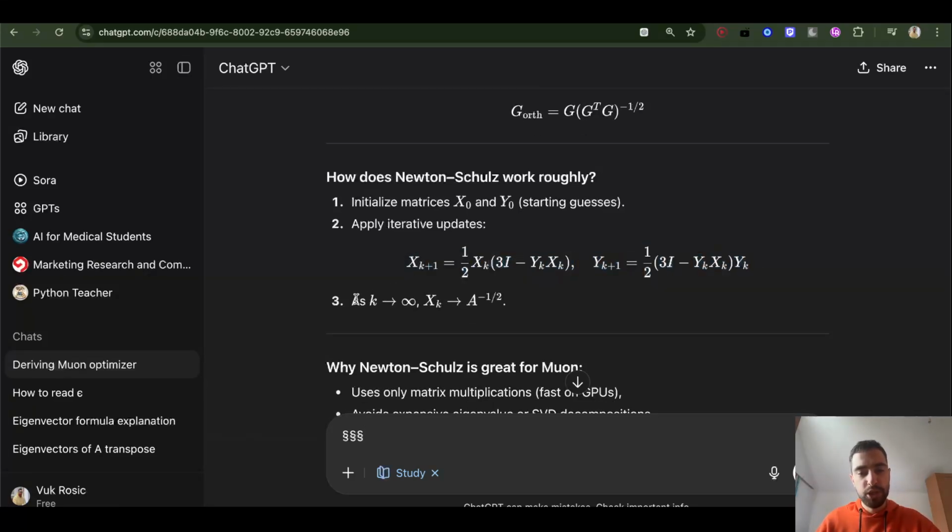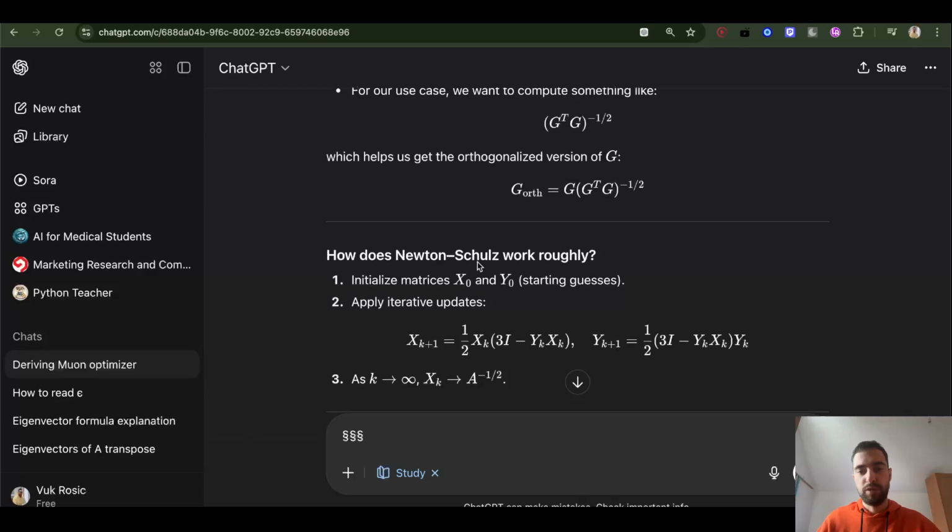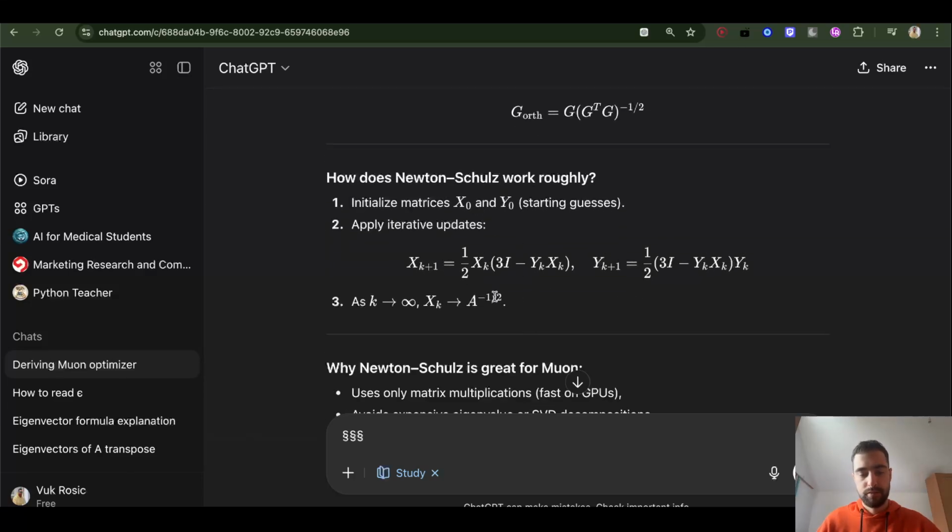As we repeat them, the xk matrix moves towards the inverse square root of what we need, like G. We will do maybe 5 to 10 of these operations. We will explain them, and we will get an approximate value.